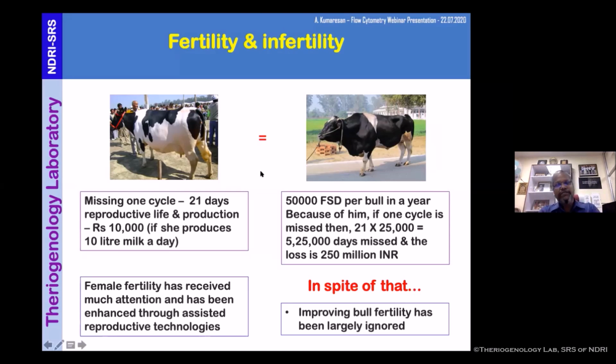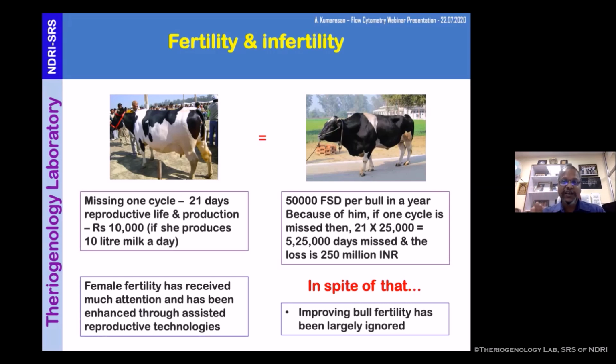Normally, we expect that 50,000 frozen semen doses can be produced from a bull in a year. And I take only 50%. We know that only 40% of animals conceive and 60% do not, but I take the upper margin, that is 50%. So if 25,000 animals have not conceived for one cycle because of the fertility problem associated with this particular bull, then we are losing 5,25,000 days, and it amounts to almost 250 million INR.